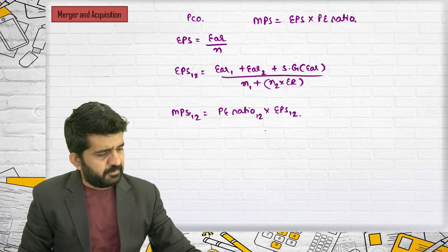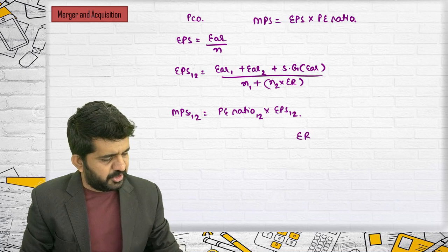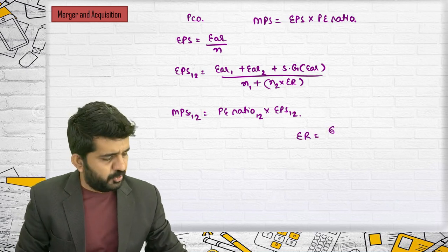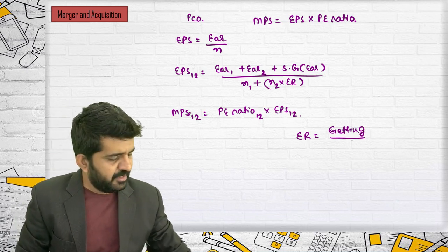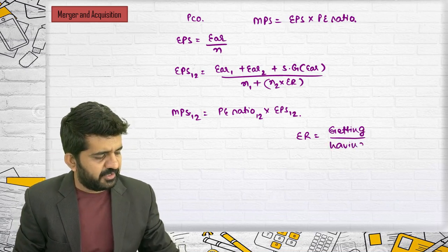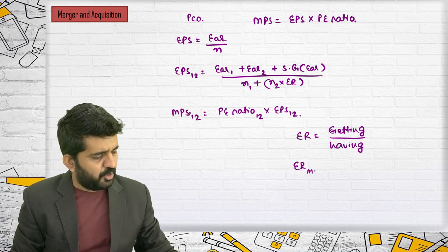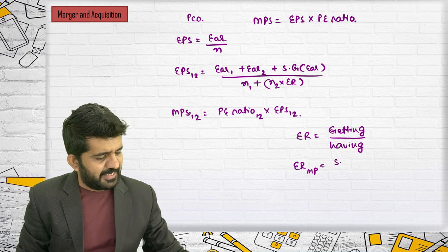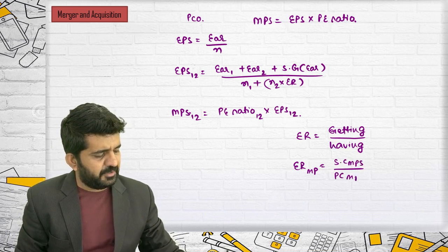We have also learned some of the concepts of PE ratio and exchange ratio. Exchange ratio is whatever the selling company's shareholder is getting divided by whatever they were having. If exchange ratio is based upon market price, it is selling company's MPS divided by purchasing company's MPS.